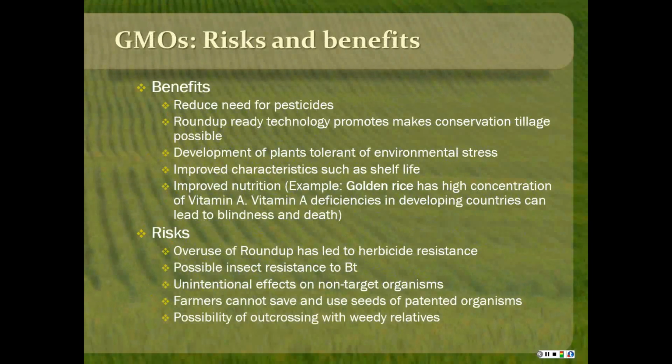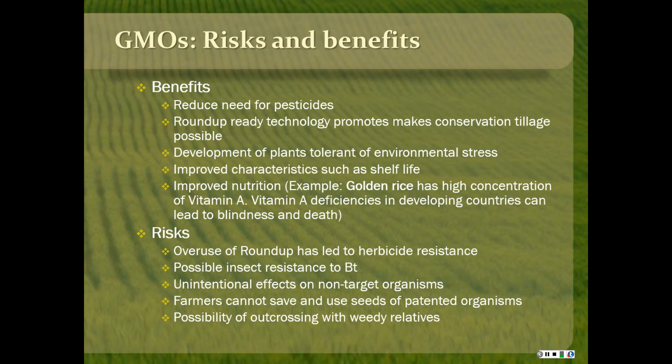You've probably heard of the controversy over GMOs. Some people absolutely refuse to accept them. A lot of the European countries don't want anything genetically modified. And there are risks and benefits that we need to be aware of if we're going to be using them. Benefits are reduced need for pesticides.